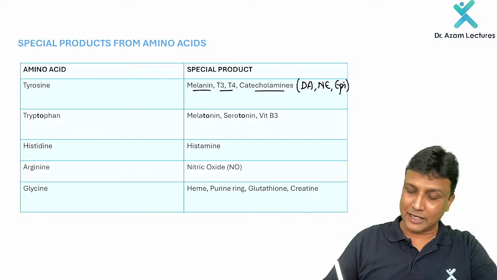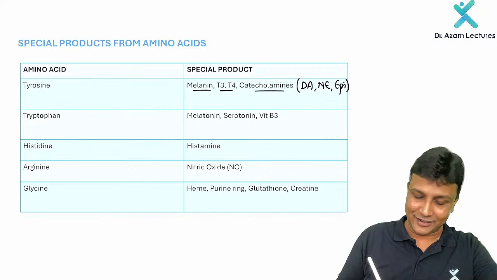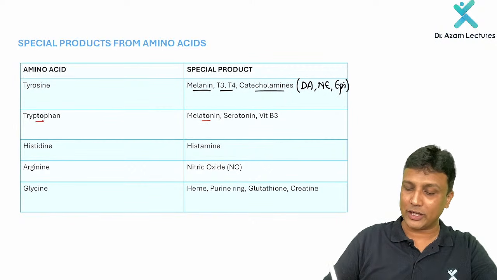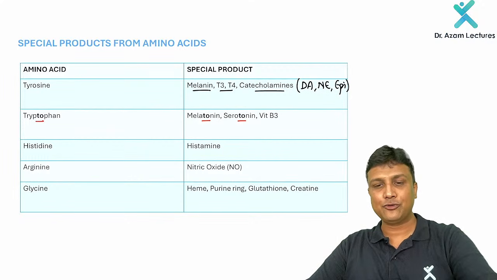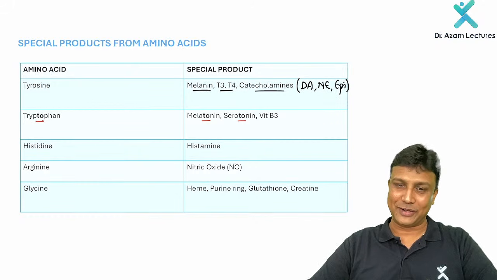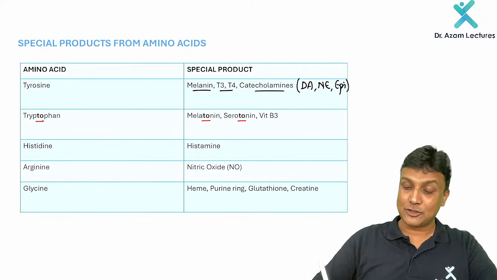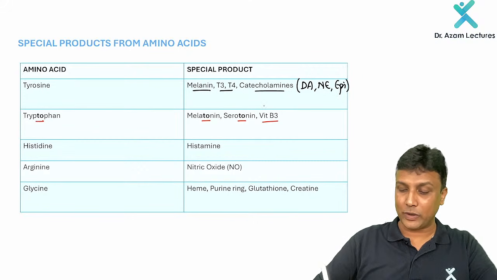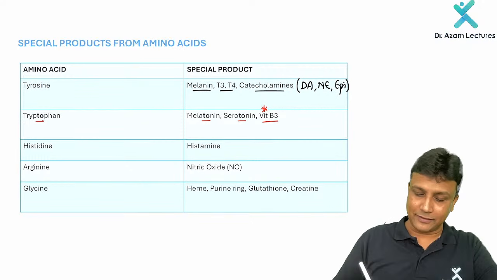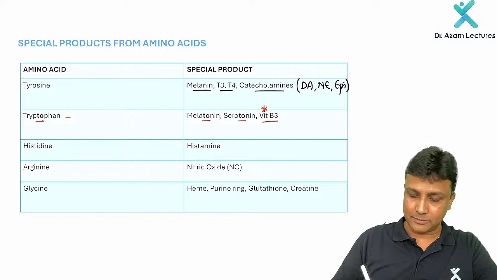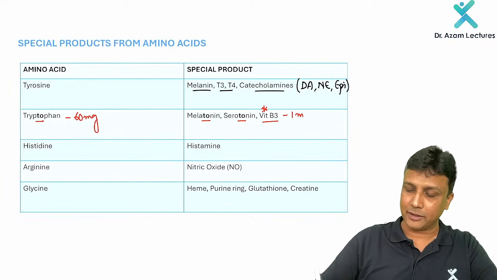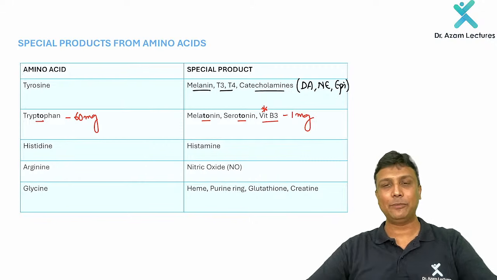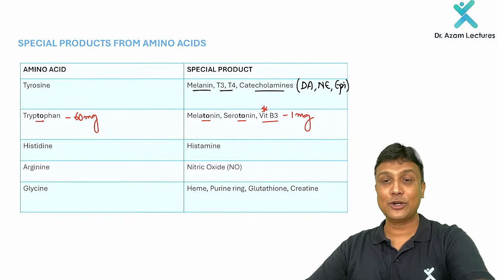Tryptophan is going to form melatonin. Observe the way I have highlighted here: tryptophan, melatonin, serotonin. So tryptophan is the one which is going to form your melatonin as well as the serotonin, my dear friends. And then remember, it is also going to form vitamin B3, very much important. In fact, they have asked that 60 milligrams of tryptophan is going to actually form 1 milligram of niacin, that is vitamin B3. So niacin is also derived from where? Tryptophan. It is very, very much important.